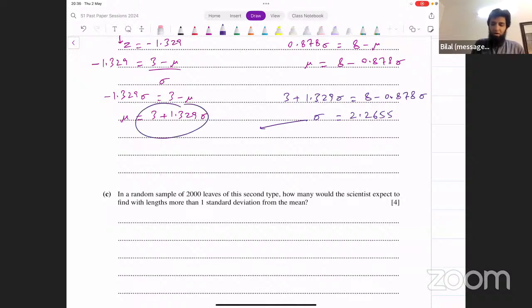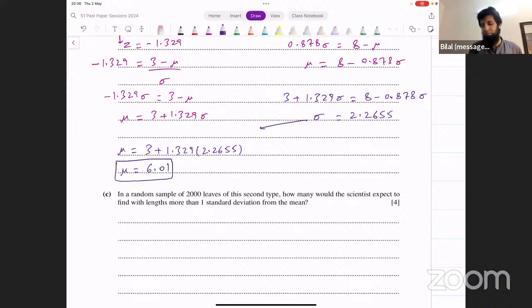We can put that here or here, in any of them. What's the value of mu that we get from this? Mu equals 3 plus 1.329 multiplied by 2.2655. And that should give us the value for mu as well. This multiplied by 1.329 plus 3, and that's 6.011. Mu is equal to 6.01. That's what we were looking for.